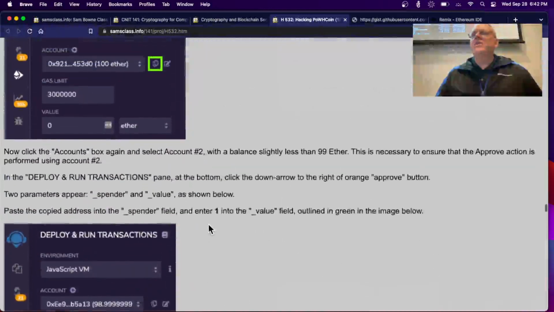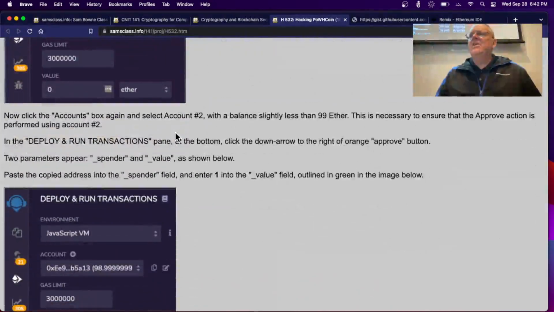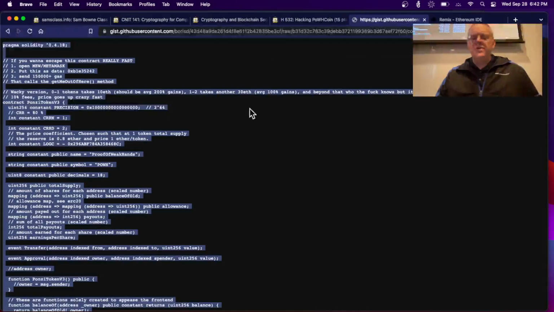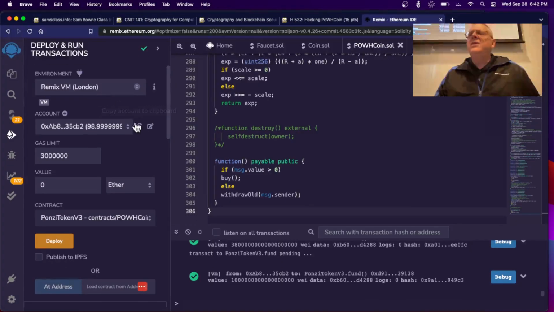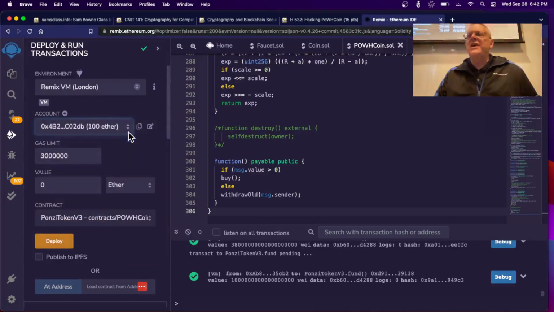And the way it works is, first you approve a withdrawal by account number 3. So you select the third account to get the account number. Now you go to account number 2 and approve. Okay, let me see if I can get this right. I just have to be a little careful. It's easy to get confused. So get the number for account number 3, which has not been used in this contract yet.